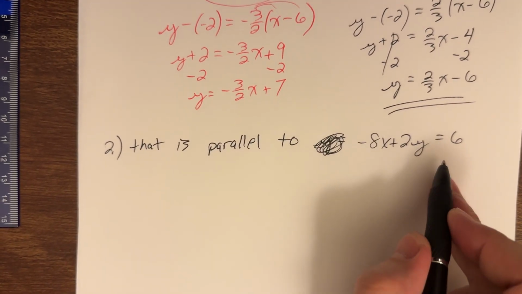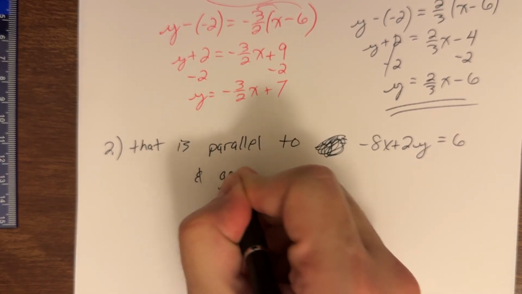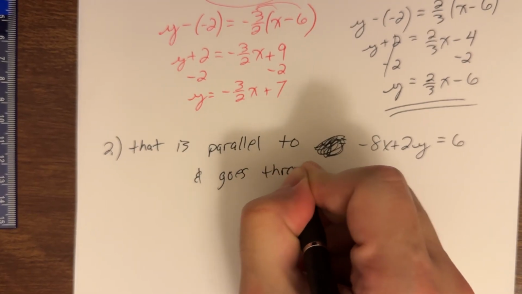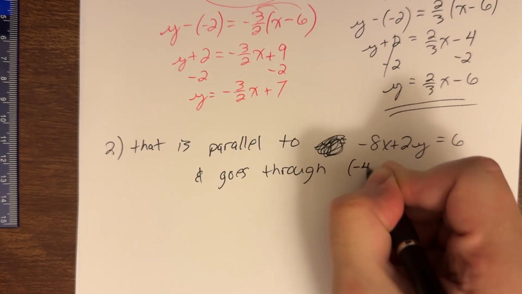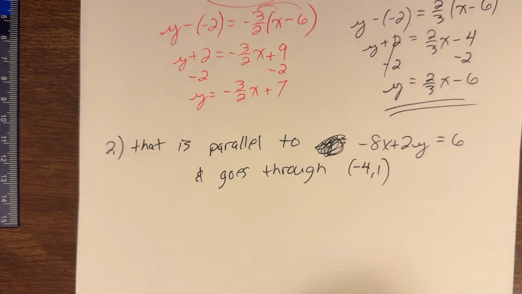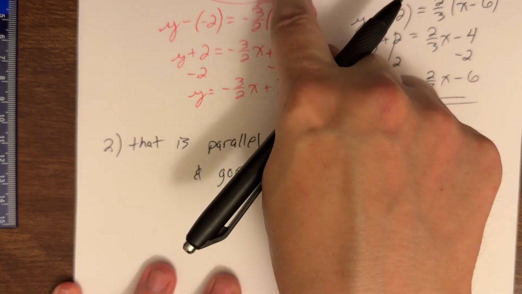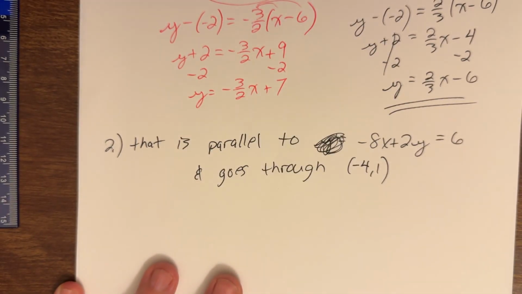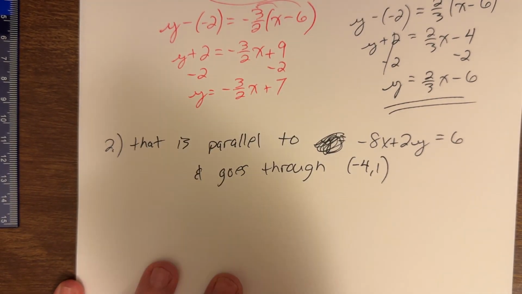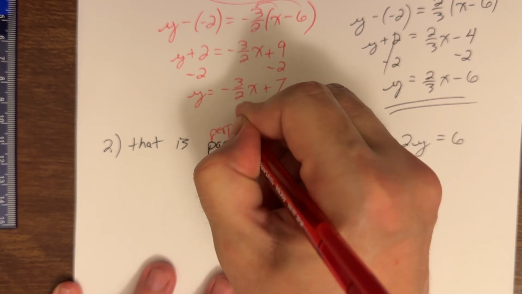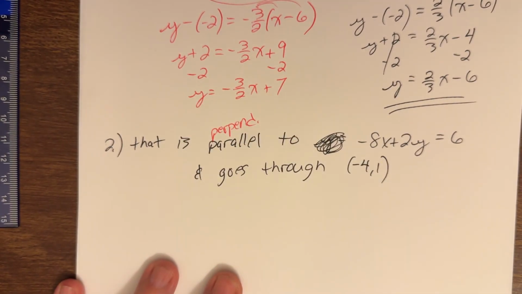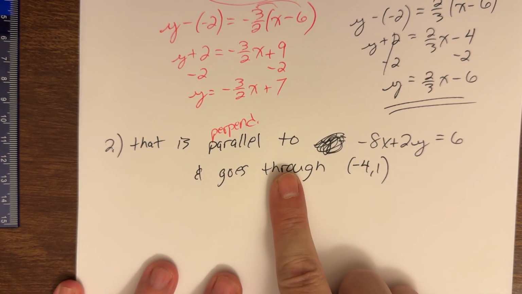That is parallel to this line and goes through (-4, 1). Such a similar question to what we just saw, so let's attack it the same way. And again, folks, we'll do a part B in a moment. We'll do perpendicular, but starting with parallel, same approach.